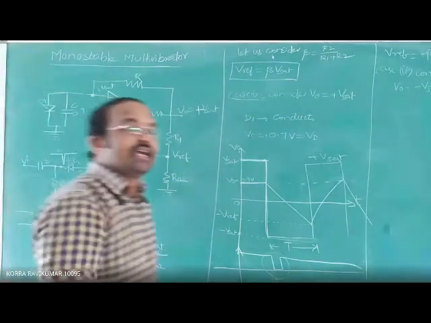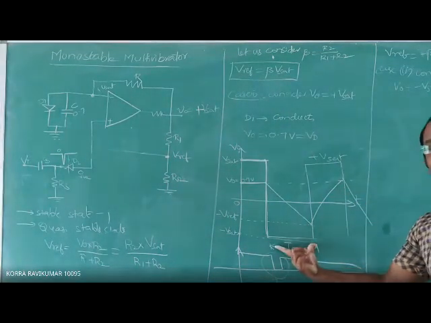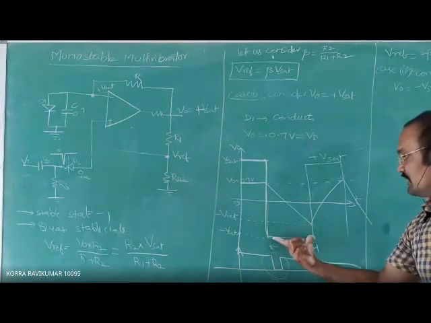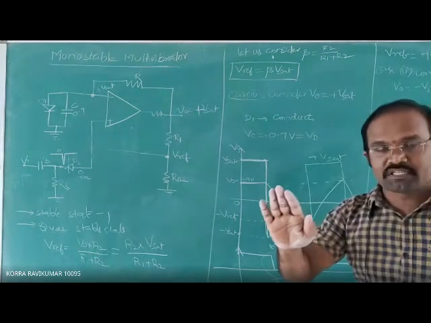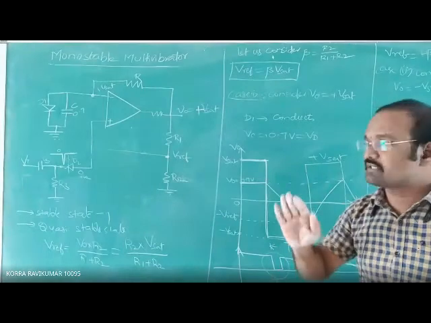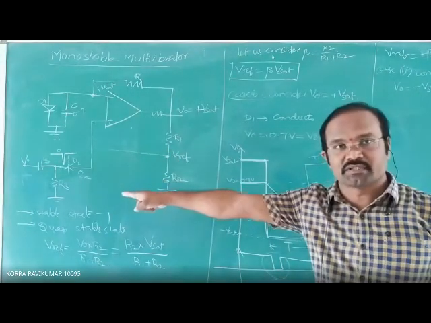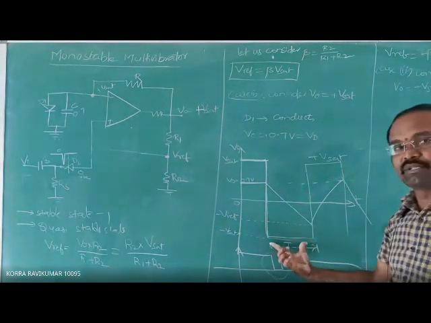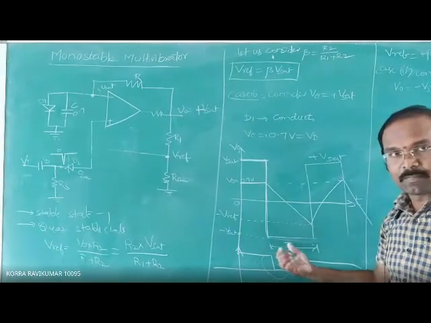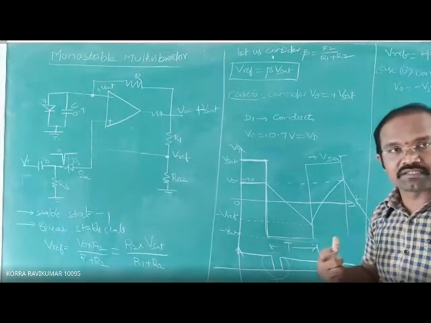Now it is time to calculate the time period of the quasi-stable state. This state is called the quasi-stable state. Quasi-stable state means unstable state. It appears if you apply the negative triggering to the circuit. If you apply the negative triggering to the circuit, then you are going to get the quasi-stable state here. Now we have to calculate this time duration.